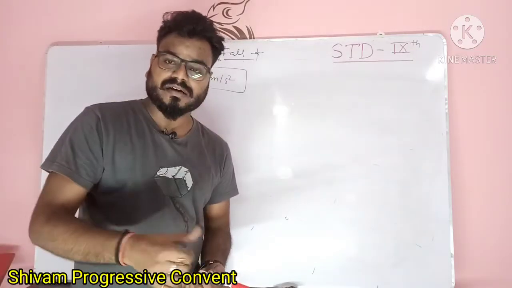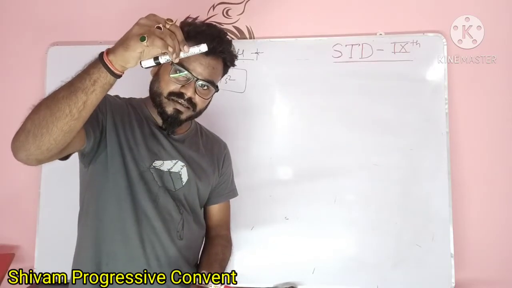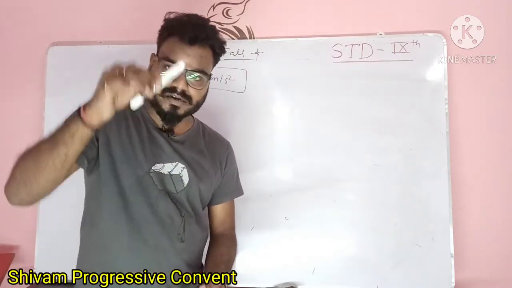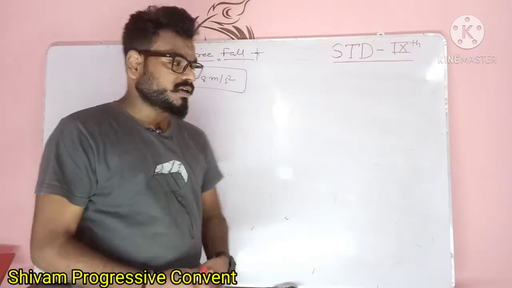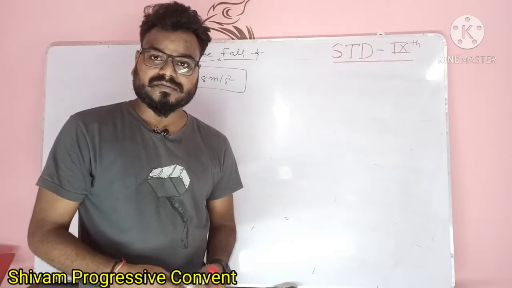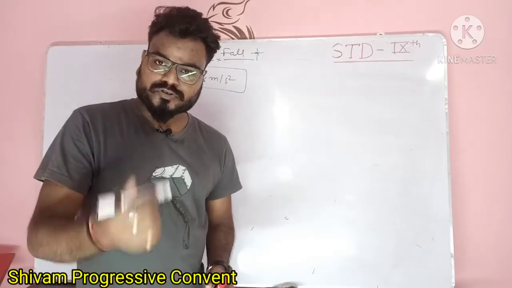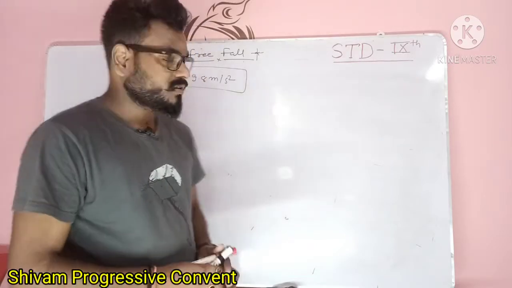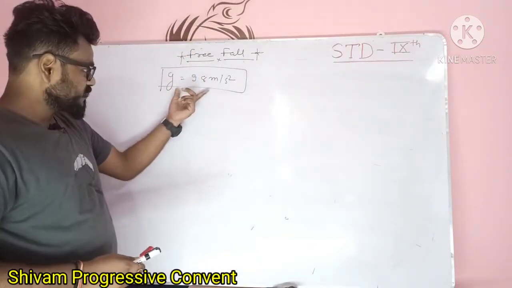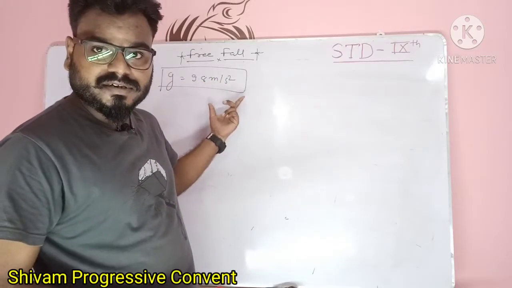ये नीचे की तरफ लगा रहा है, अर्थ हमेशा सभी ऑब्जेक्ट को नीचे खींचता है, तो इस मार्कर की वेलोसिटी भी नीचे की तरफ हो रही है. The velocity of marker is also in the downward direction. So here the value of g is positive, and when you throw a marker upward, here the value of g is negative, because the value of g acts opposite to the direction of motion. The value of g is positive when it is towards the motion, and when it is opposite to the motion you can take the value of g as negative.